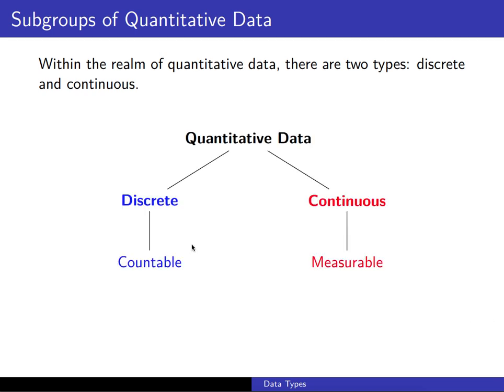Discrete data is countable. For instance, the number of pens I have on my desk right now would be an example of a discrete variable. In contrast, continuous data is measurable. If I wanted to look at the amount of ink in the pens, that would be something I would have to measure, versus the number of pens, which I would have to count.